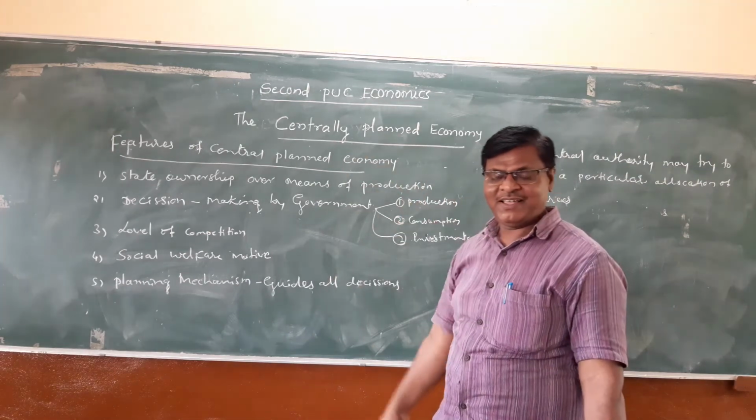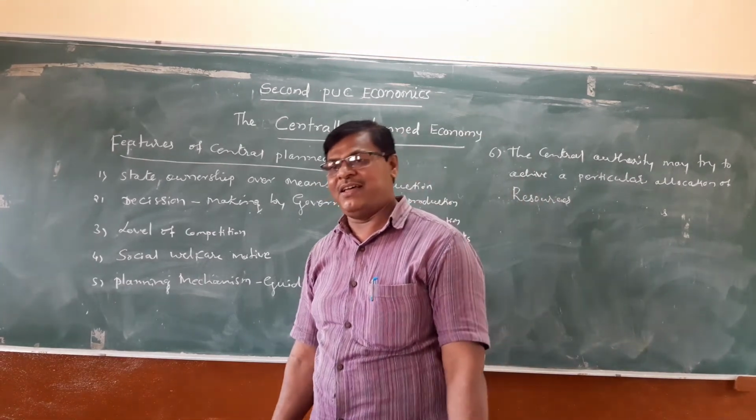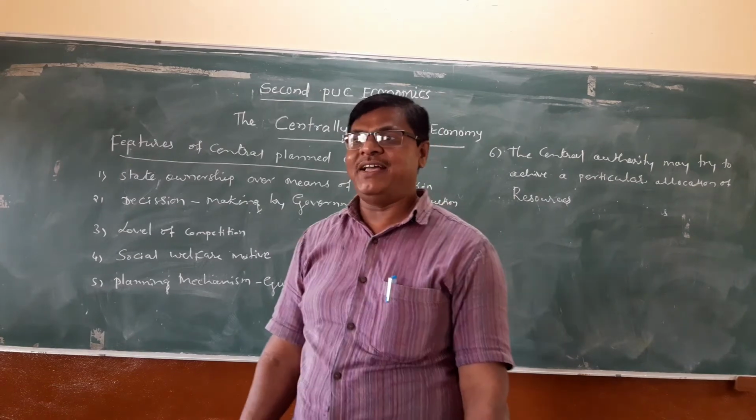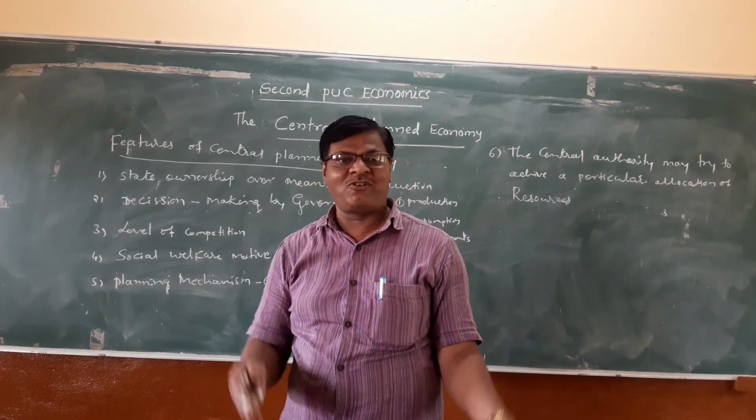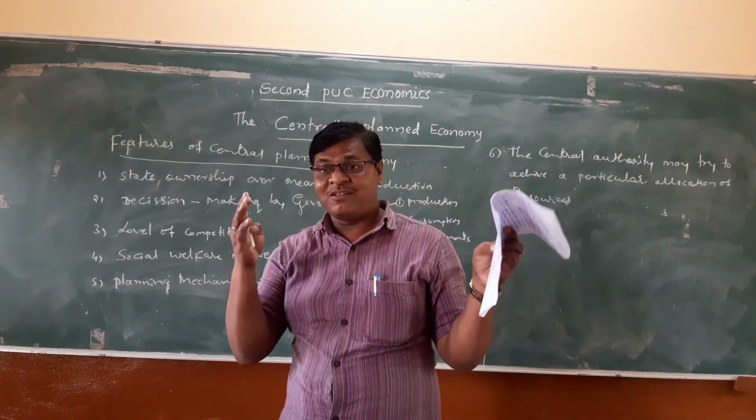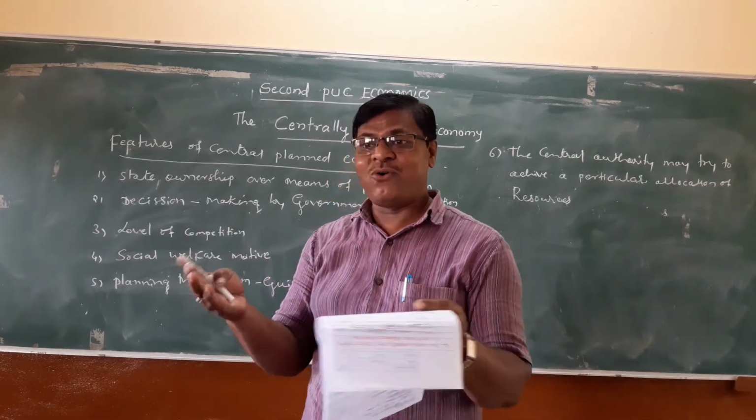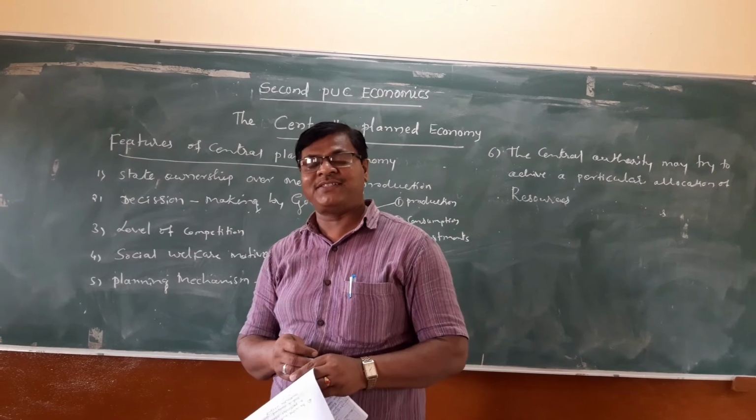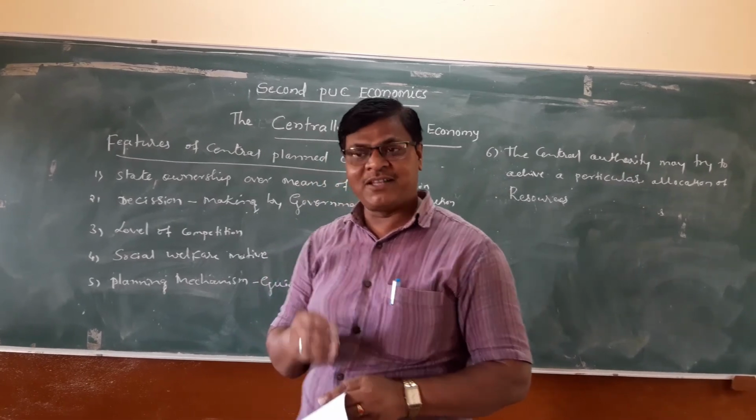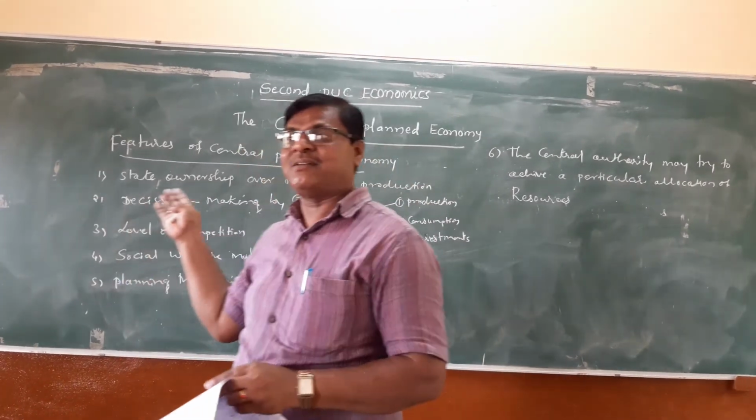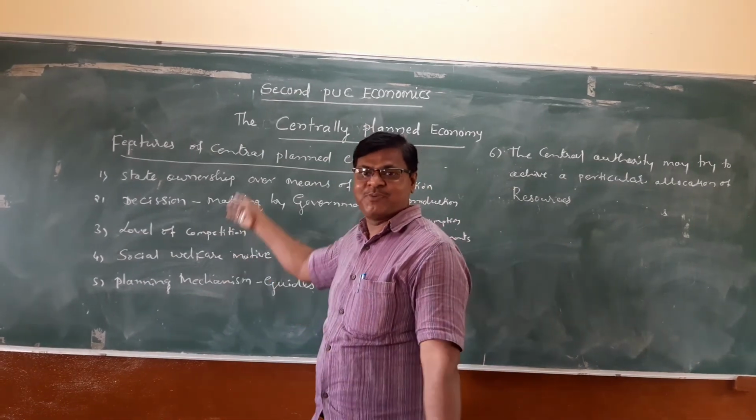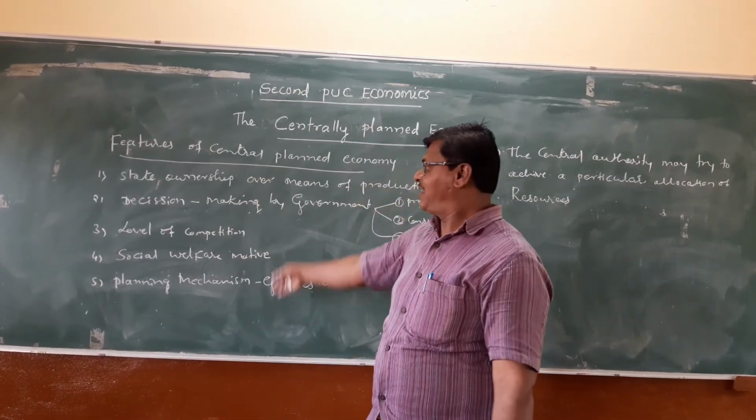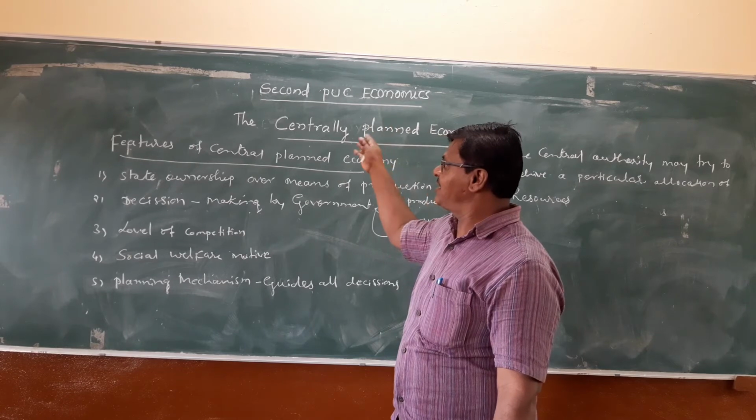What do you mean by centrally planned economy? A planned economy in which all the means of production are owned, controlled and operated by the government is called a centrally planned economy. What are its features? There are 6 features in the centrally planned economy.